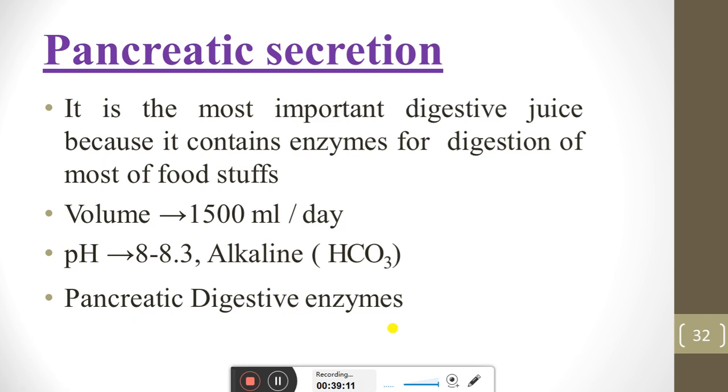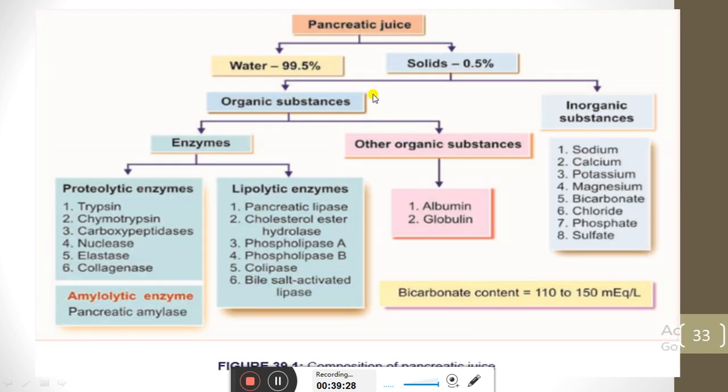We see here the pancreatic juice is the most important digestive juice because it contains enzymes for digestion of most of the foodstuff. The volume is 1500 ml per day, pH is 8 to 8.3, and pancreatic digestive enzyme is secreted through the pancreas. The pancreatic juice composition: water, solid, organic and inorganic substances. Then there are enzymes.